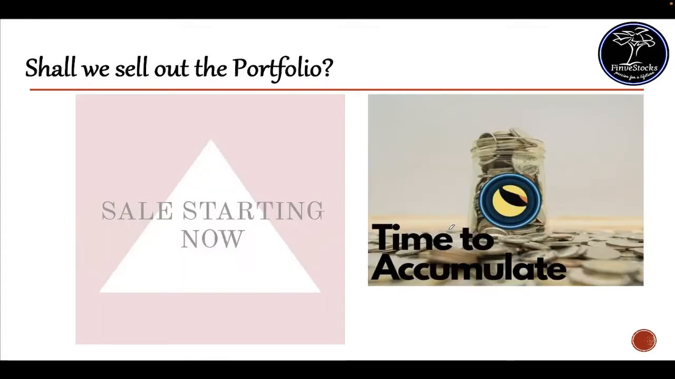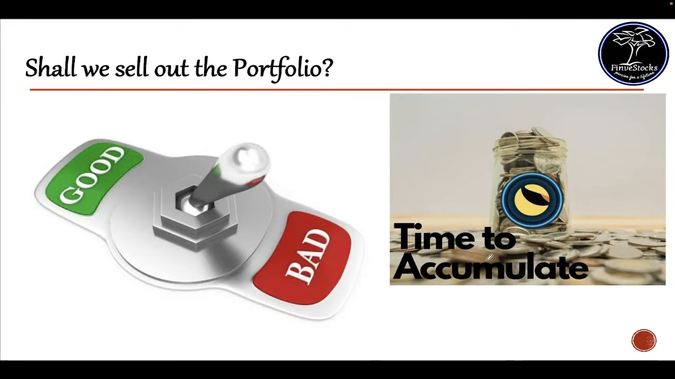During prolonged correction phases, new investors tend to sell their portfolio. So the next question raised is, shall we sell out all our portfolio? The answer is a strict no. Now the time is to accumulate. Now only the sale starts. So you should find good quality stocks to add to your kitty. This is actually the time to sell out your bad stocks and add good stocks.